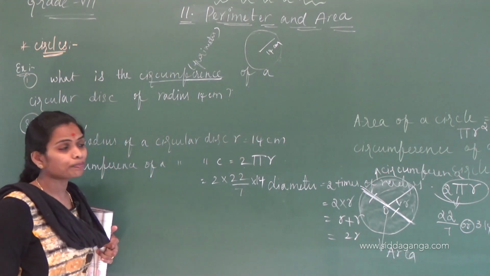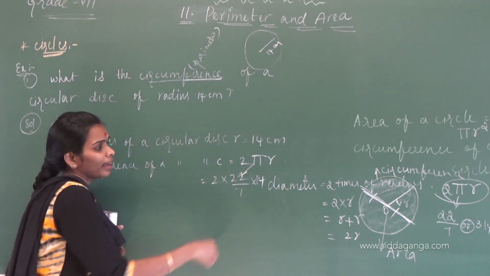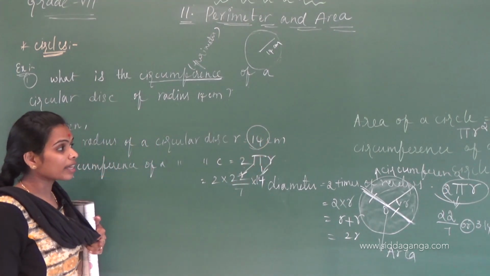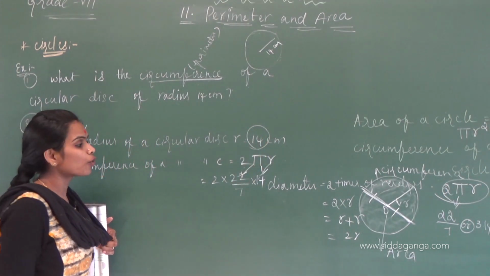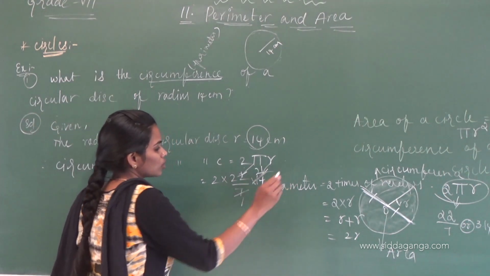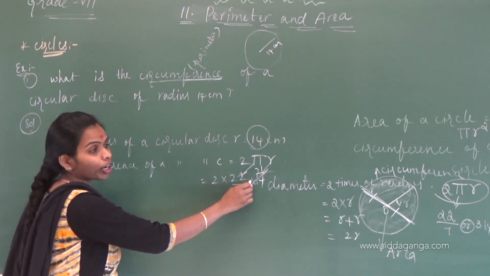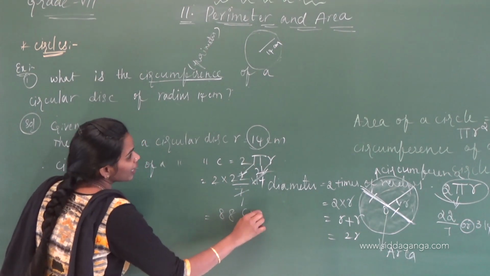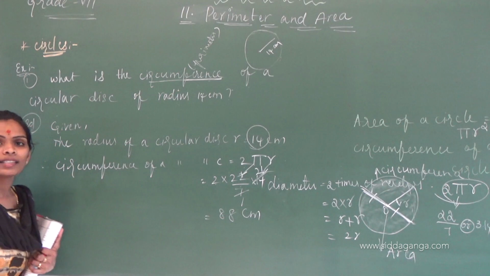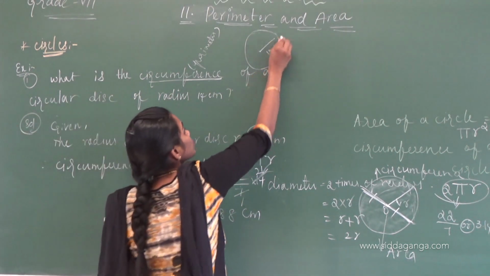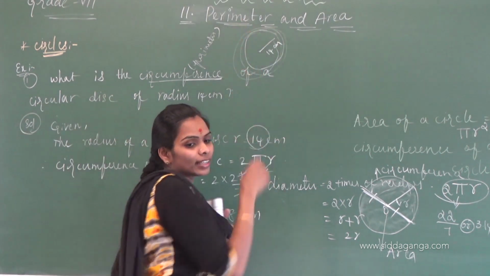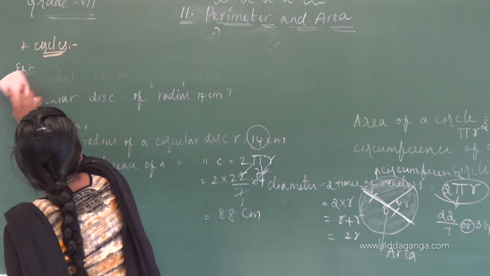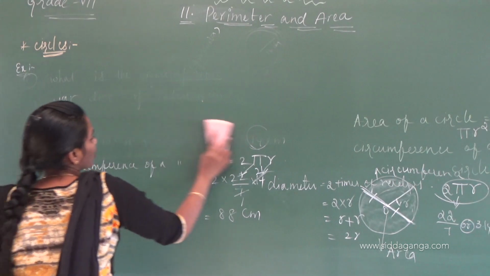This is the value of pi, and r is the radius, and this value is 14. 2 22s are 44, 44 into 2, 88 centimeters. What is the circumference of the circle? 88 centimeters.